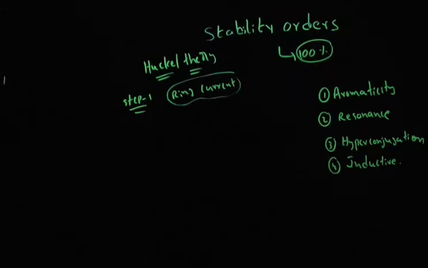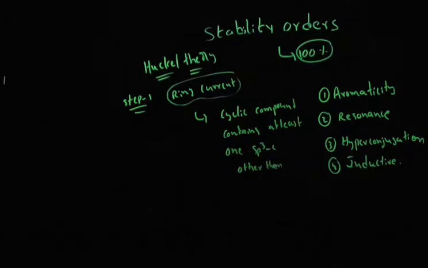To identify that, there is a simple trick. If your cyclic compound contains at least one sp3 carbon other than carbanion, then you can say there will be no ring current.